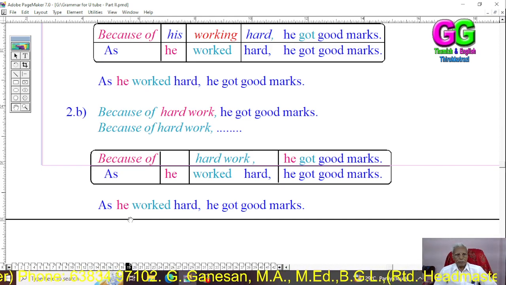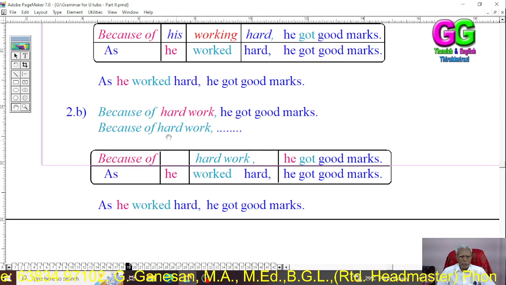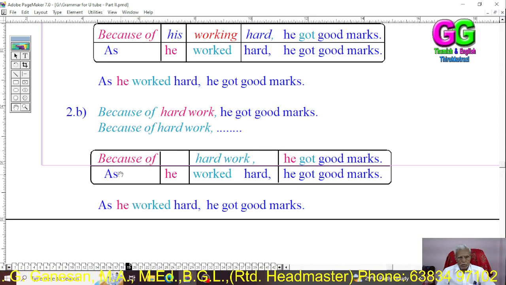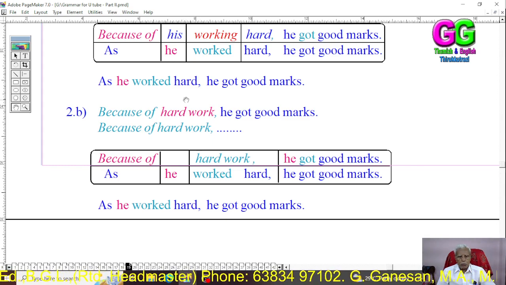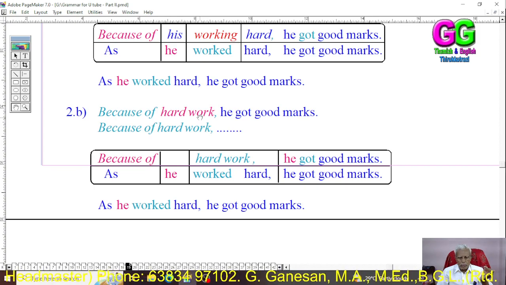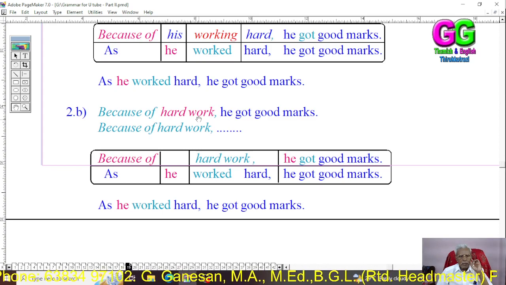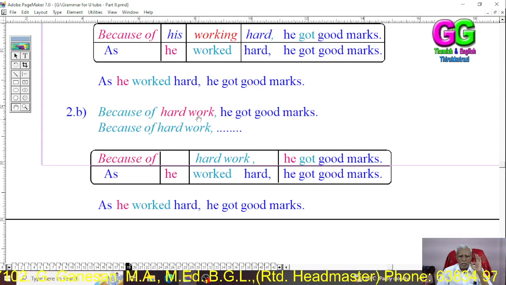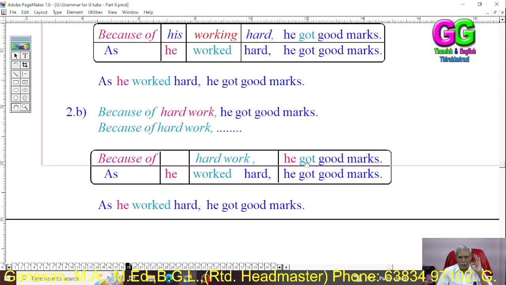Because of hard work, he got good marks. Because of is replaced by the complex conjunction as. Here hard work is the noun, so we have to change the noun work into a verb, with the proper tense. The tense here is past tense, so the past tense of work is worked.